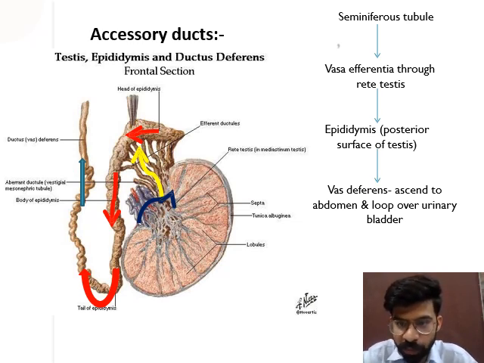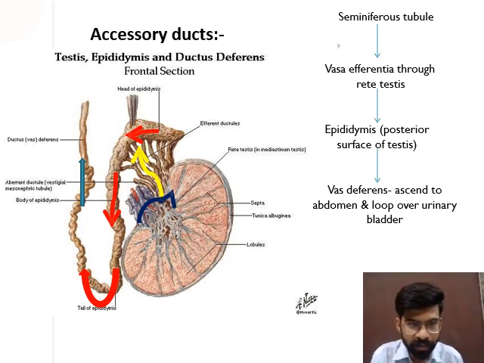In seminiferous tubule, there are two types of cells present: the Sertoli cells and the germ cells. In seminiferous tubule, sperm formation takes place. When the sperm get formed, through the seminiferous tubule the sperm move out into the vas efferentia through rete testis. Then the sperm will move towards the epididymis, which is present towards the posterior surface of the testis. Then it will join with the vas deferens, form a loop over the urinary bladder, and connect to the external genitalia, that is the penis.